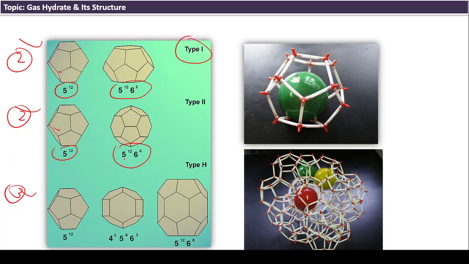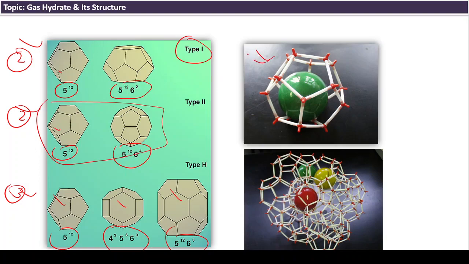In type H, the 5^12 is the same one, but this small cage and this huge cage have different shapes, 4^3 5^6 6^3 and 5^12 6^8. With the help of these cages type 1 is made, and with the help of these two cages type 2 is made.